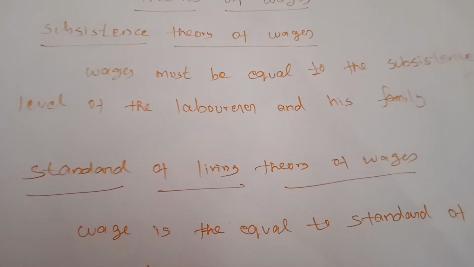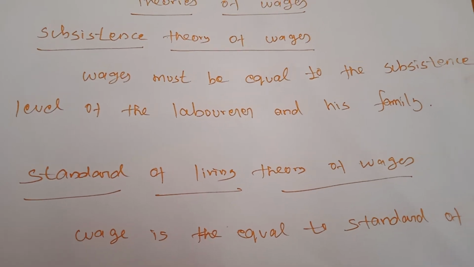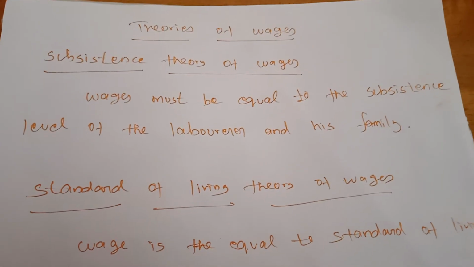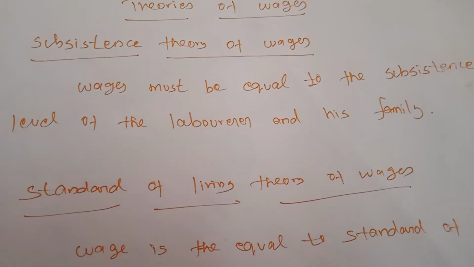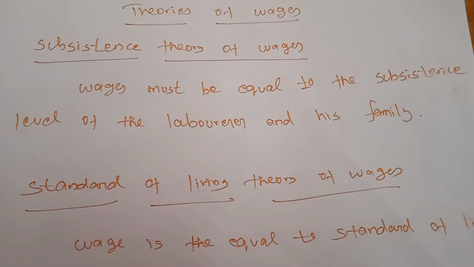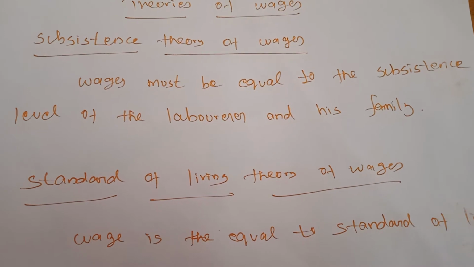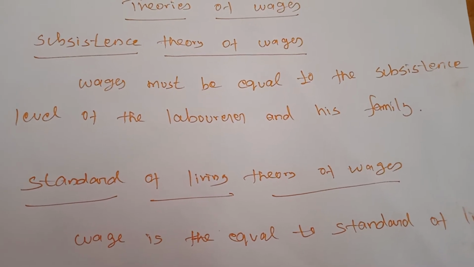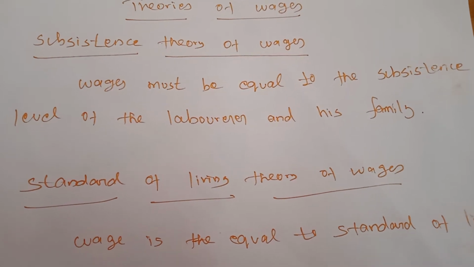Next, this theory does not explain the differences in wages in different occupations. If there are different types of occupations, there will also be different wage rates. On the basis of the occupations and the productivity of the labor, the wage rate will be determined. But this theory does not explain the productivity and the differences in wages across occupations.